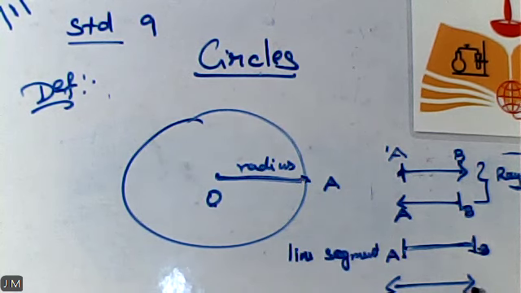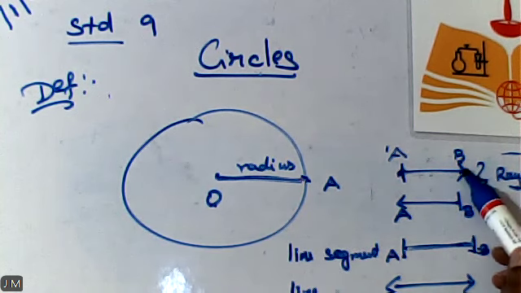Which is nothing but a line segment. Okay. Next, if both sides are moving, here A towards your left side it is moving, as well as your right side also it is moving. So what is the name of this diagram? Which is nothing but a line. Okay. Am I clear, my children? So what is the name of the first diagram?